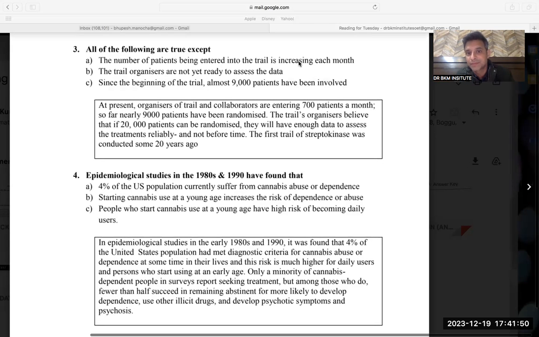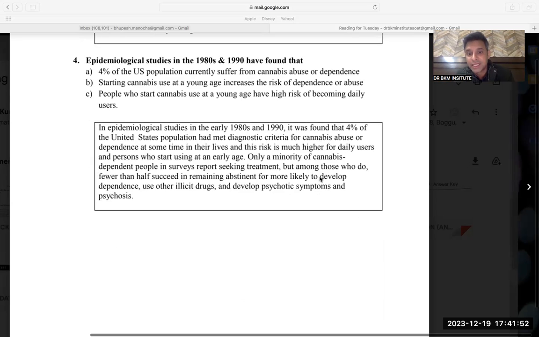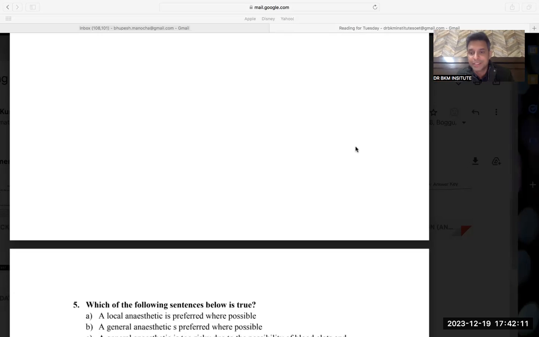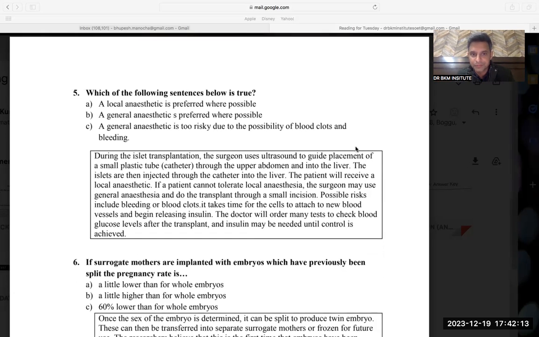Again, in this question it is not increasing every month. In this question, risk and daily users were not correlated with early age. They were saying independently that this risk, that means cannabis dependence risk, is much higher for daily users and for the people at an early age. But if people start at an early age, they will be daily users? Nothing like that was given. They were not correlated. So these two questions were solved.